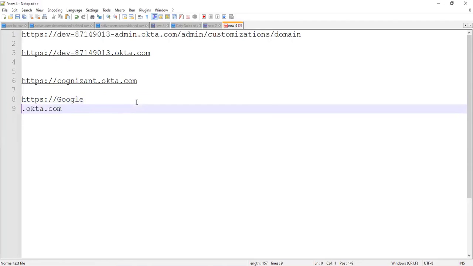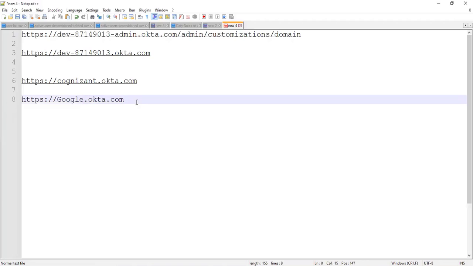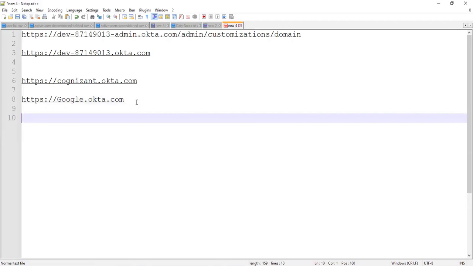Some organizations will have multiple divisions inside them. So they will say Cognizant.com, Cognizant Americas.com or Cognizant Asia-Pac.com. Likewise they can split among themselves.